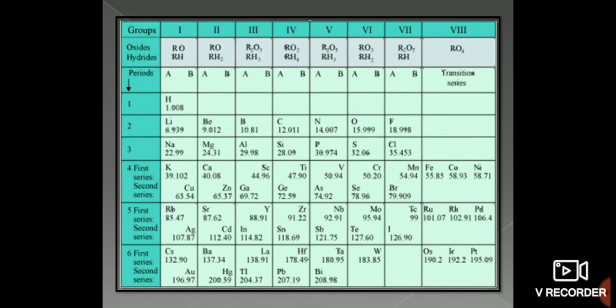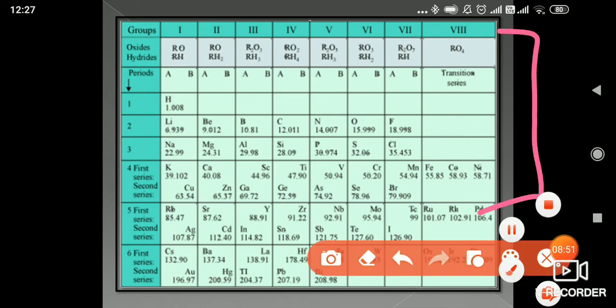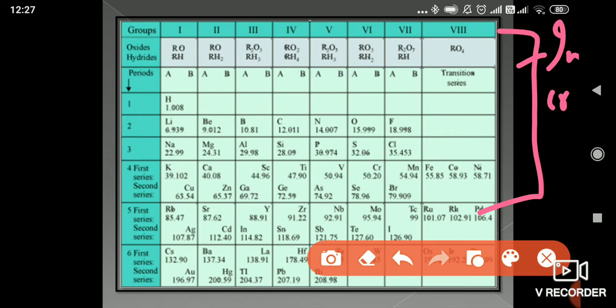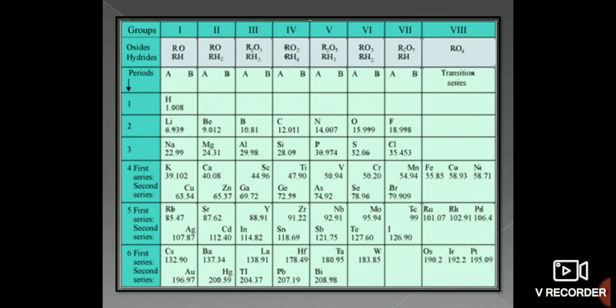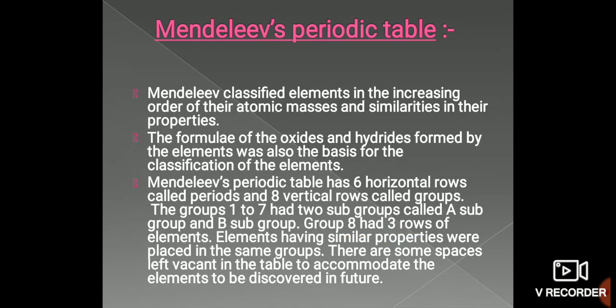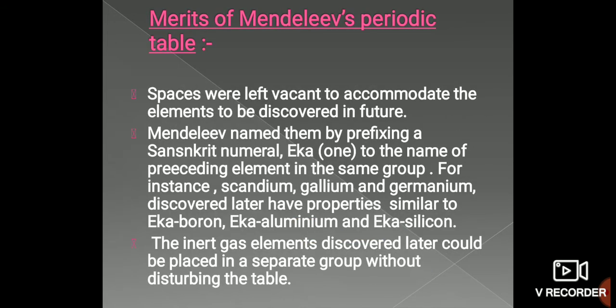This is the table which has been given. You can simply add at the last, here you can add the inert gases. If you see, the inert gases you can arrange here. So you are not disturbing Mendeleev's periodic table. So these were the merits of Mendeleev's periodic table.